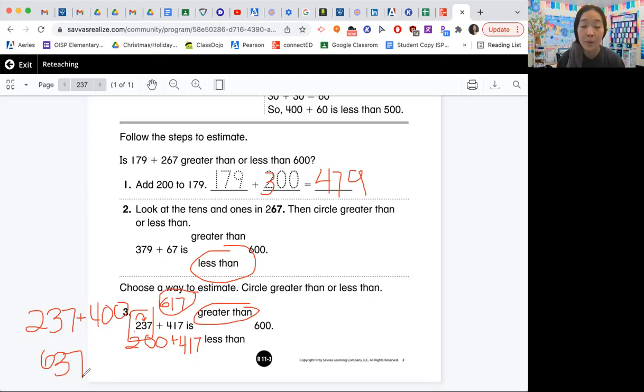Sometimes you can estimate both. In this case, it wouldn't work because it would take you to 600, but you could look at 37 and 17 and know, okay, well, I have to add those numbers back in. So it is going to be greater than 600.